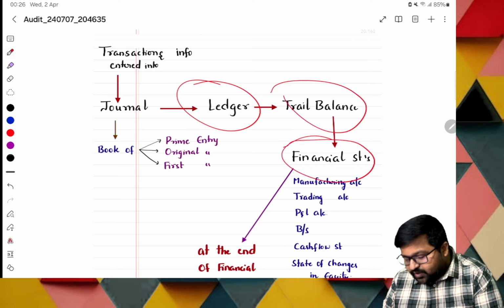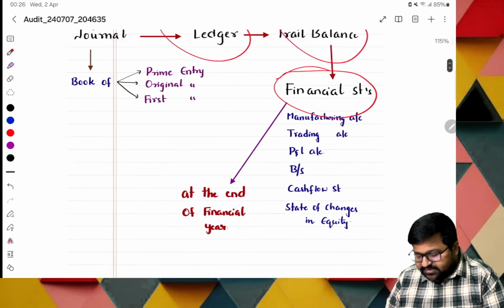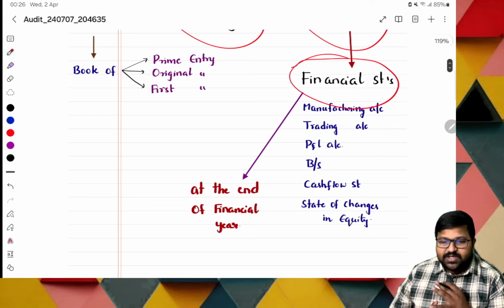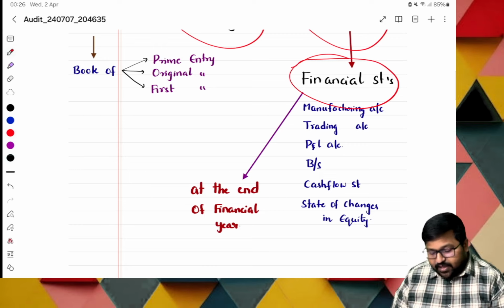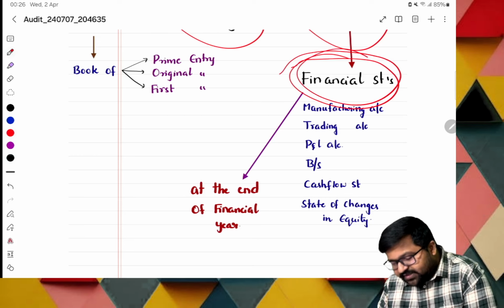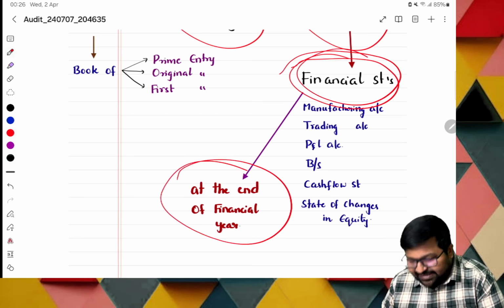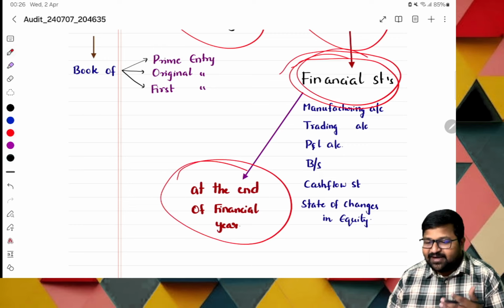From the trial balance, we go to what? Financial statements. Sir, what do financial statements include? Manufacturing account, trading account, P&L account, balance sheet, cash flow statement, and statement of changes in equity. Okay, these are the things. And these financial statements are prepared at the year end, that is, at the end of the financial year.